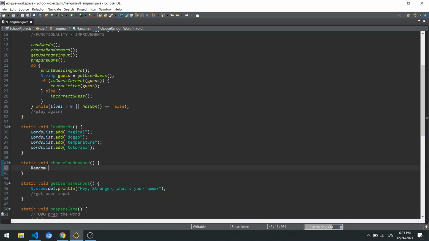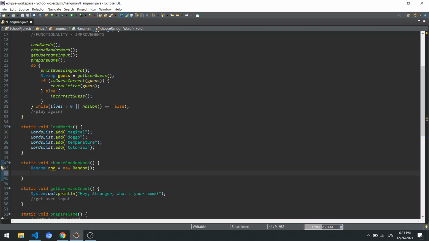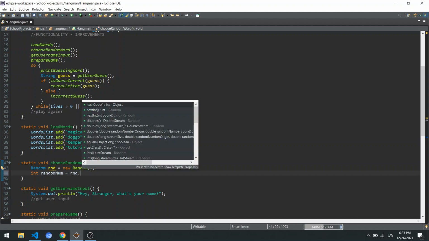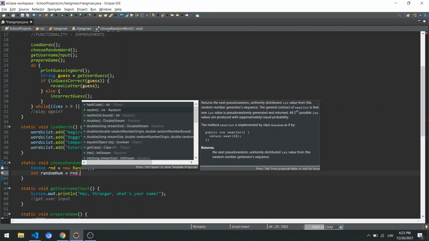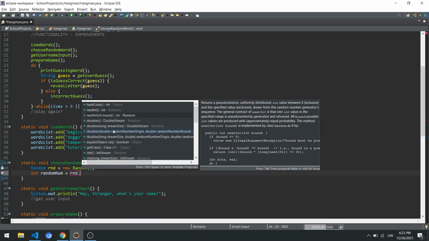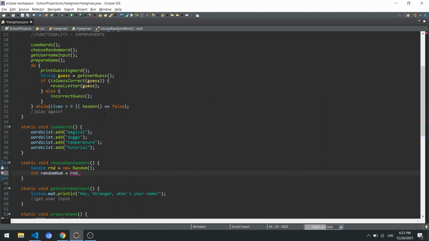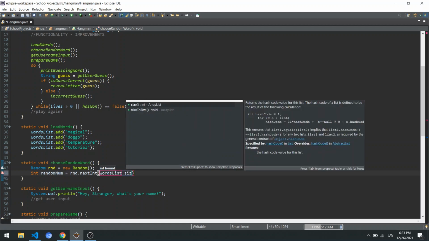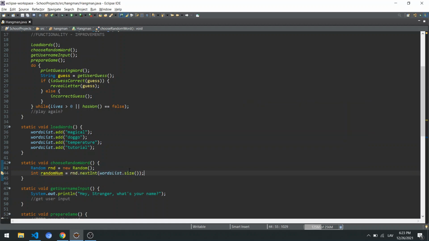And so this can be done with the random, of course, and import the random, and then say int random number equals random, and we're going to call the method nextInt. And nextInt is just a random integer, but in here with this method we can call it with the bound, which is the maximum number that can be found, and this is going to be words list size, right, from 0 to that size.